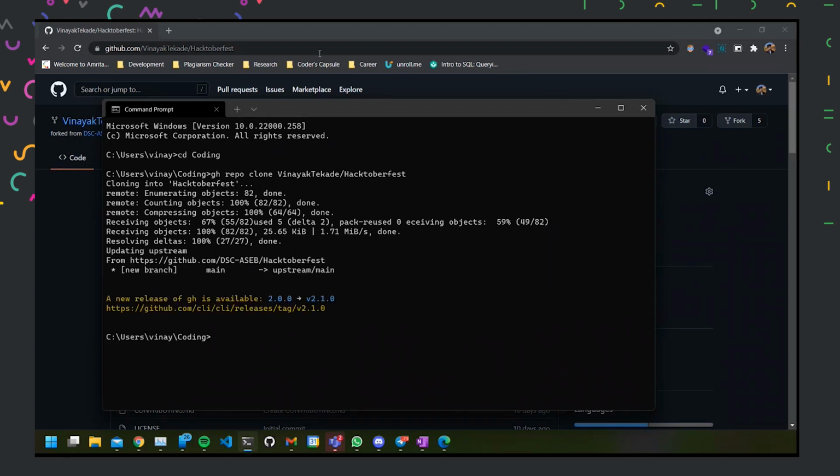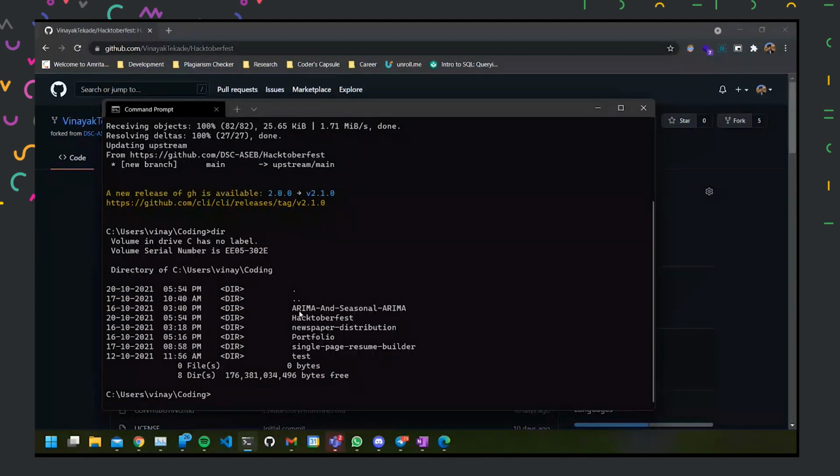If you want to learn about GitHub CLI, which is a completely new thing brought by Microsoft in collaboration with GitHub, you can. Now, when I cloned this repository, it shows me that it has cloned the main branch. There is one new branch available, which is main. I can see that my folder has the same name as the repository, so I have the Hacktoberfest repository present on my computer now.